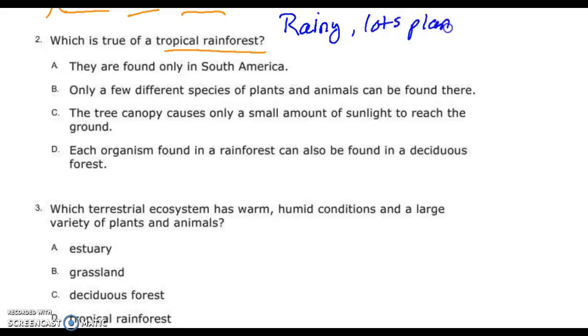Okay, keep going. We got lots of trees. What else? It holds half of our plant life. Half the plant life? Animal life. What else did we learn today about the tropical rainforest? Edgardo: Very low light. The canopy. The canopy doesn't allow a lot of light down, right? At the bottom.